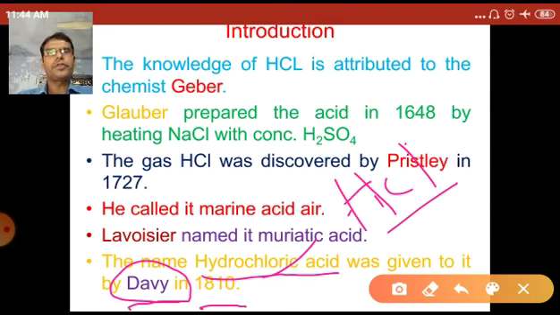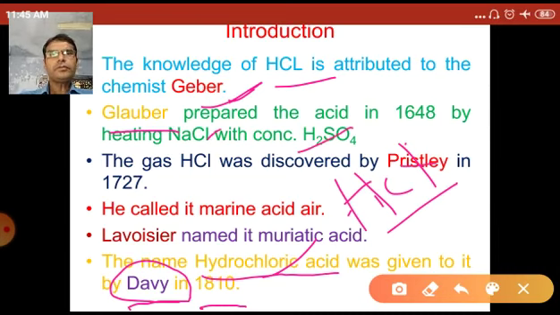So all these points are based on memory. Students, please try to memorize all of these points. Geber first attributed the knowledge about HCl. Hydrochloric acid was first prepared by Glover using NaCl and H2SO4.